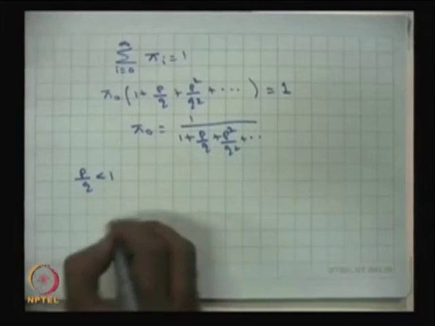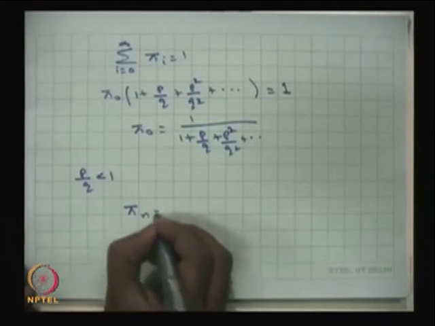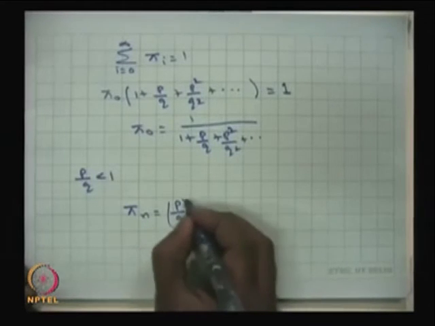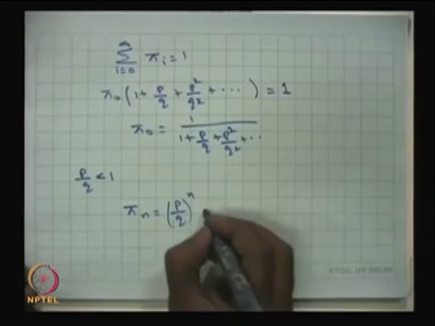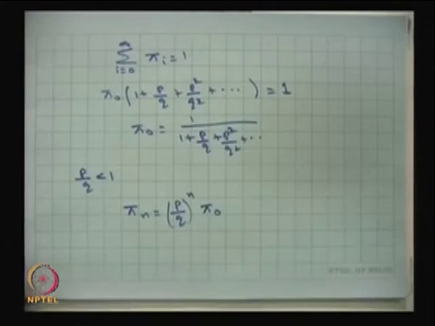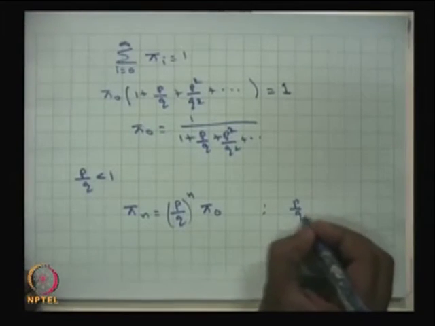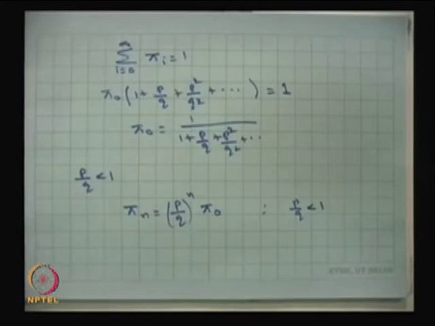Therefore, the pi n's are going to be (p divided by q) power n times pi naught, where pi naught is 1 divided by (1 plus p by q plus (p by q) whole square and so on), provided p by q is less than 1.